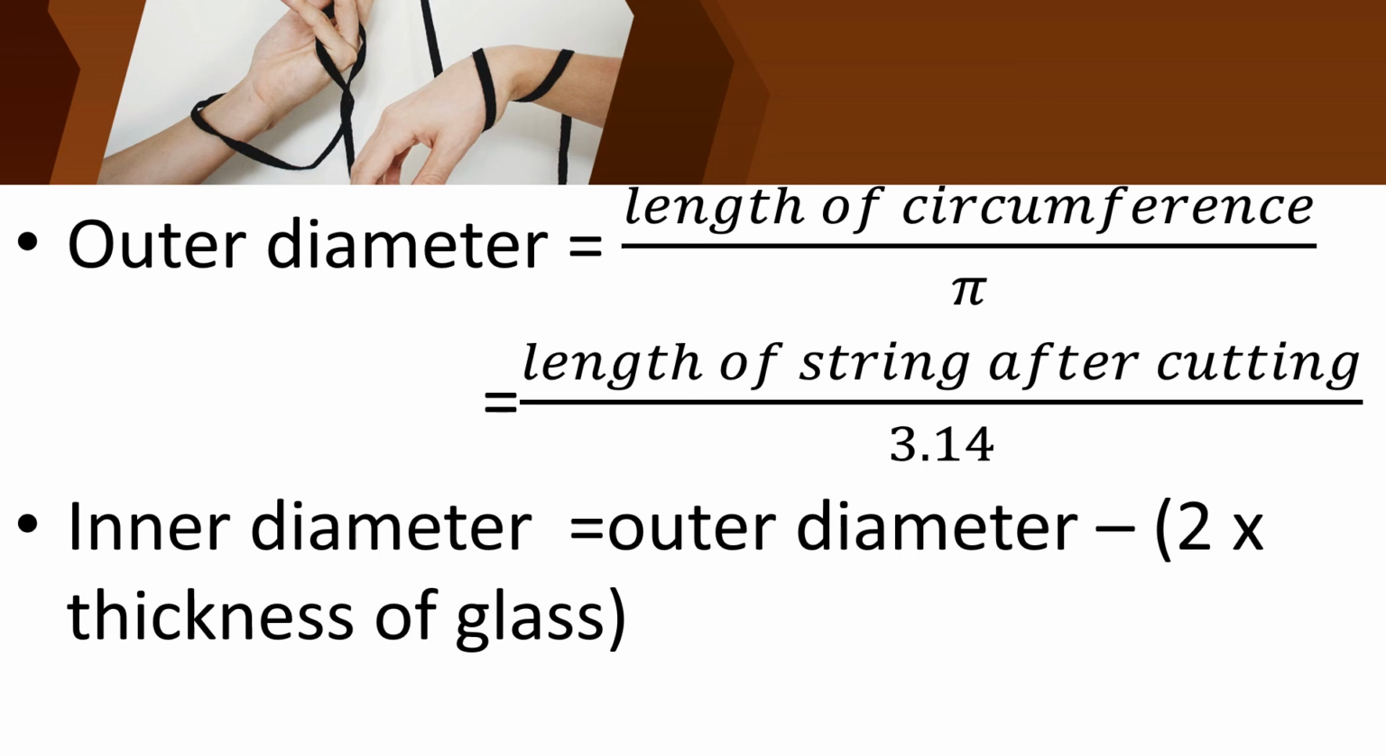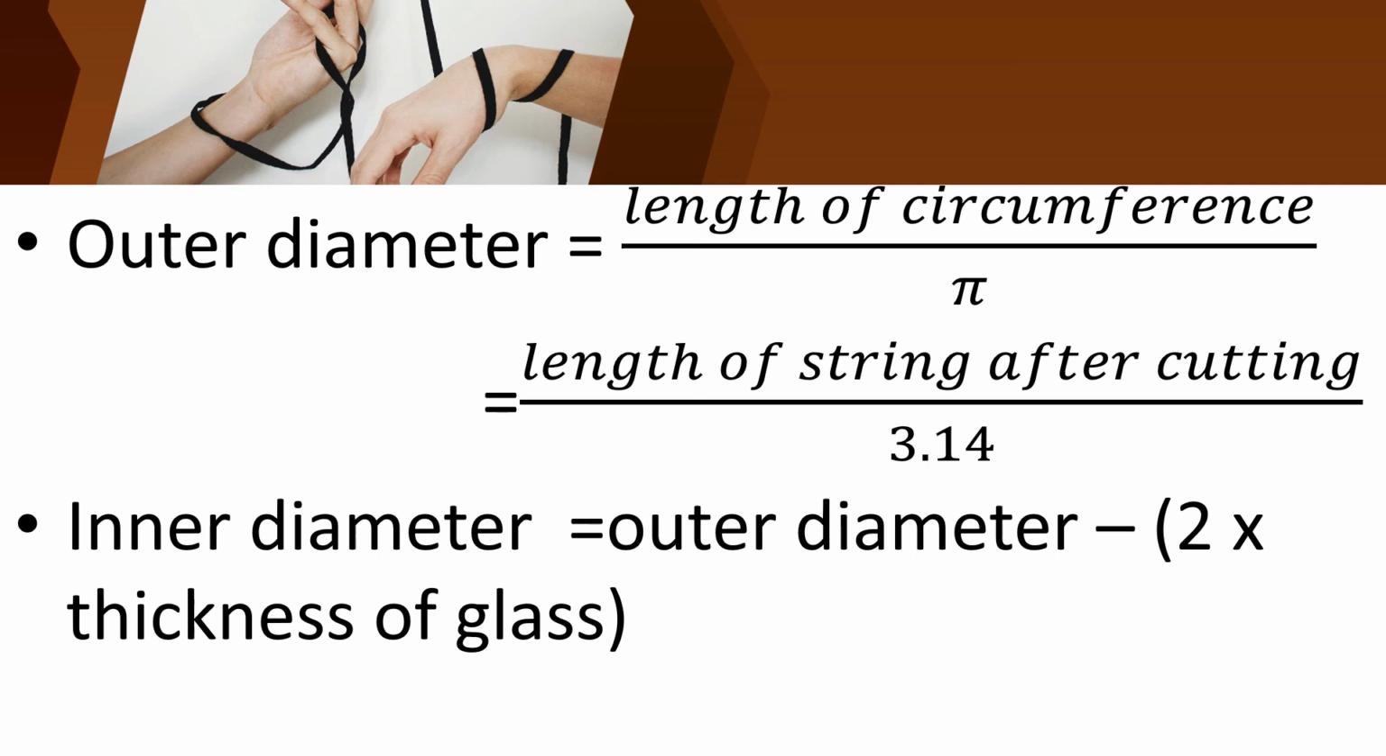Children, how will you find the outer diameter? The length of the string after cutting divided by pi, that is 3.14. Then we can find the outer diameter very easily. And how will you find the inner diameter? We already found the outer diameter.